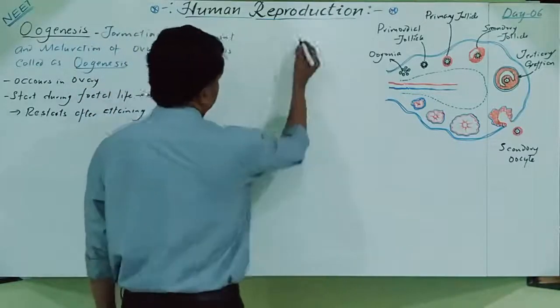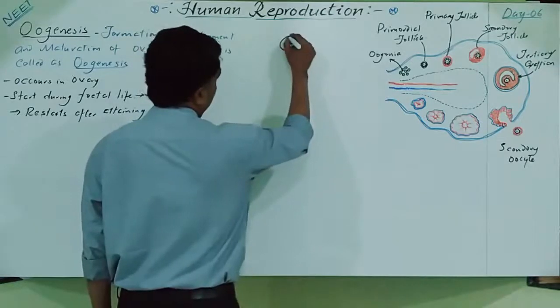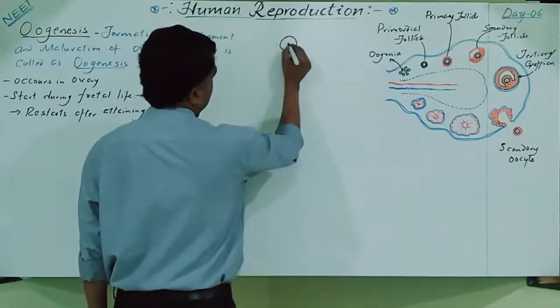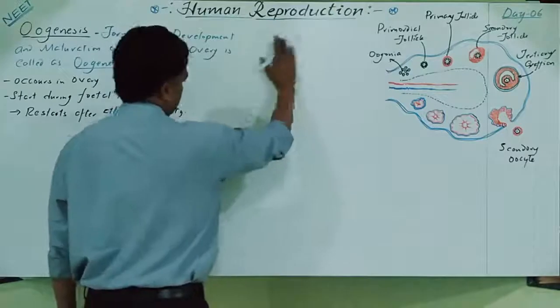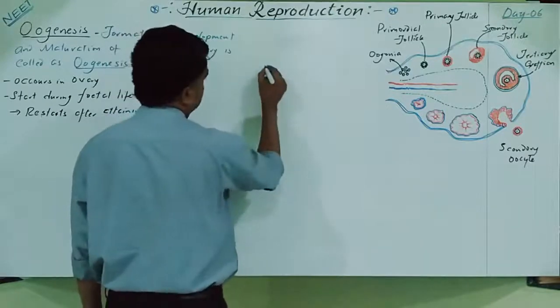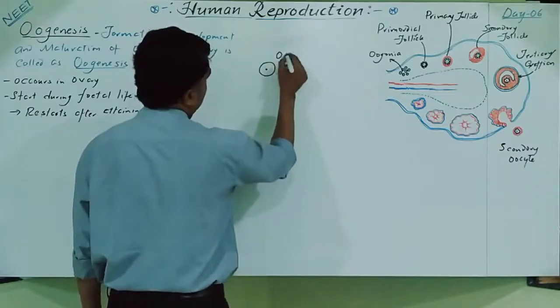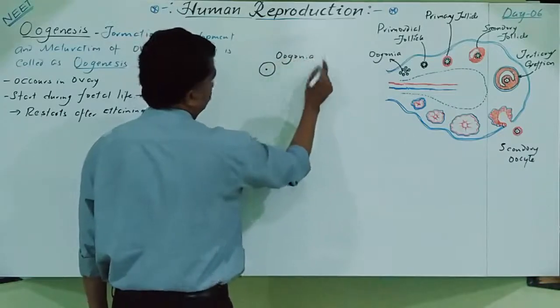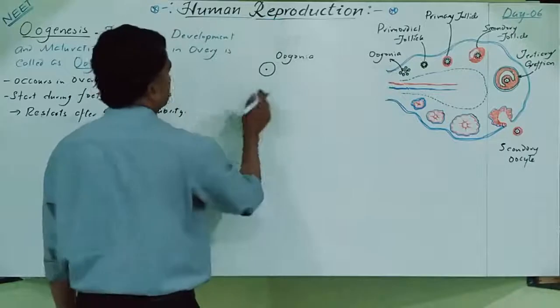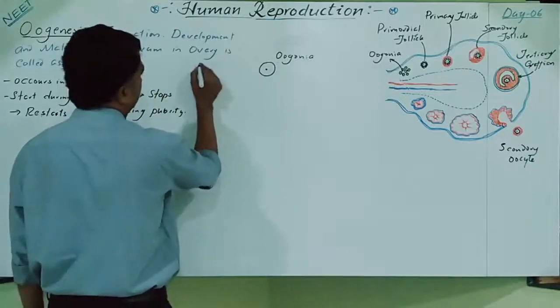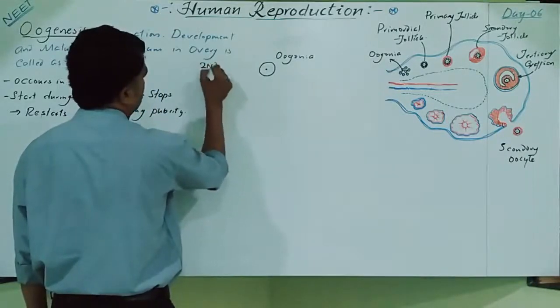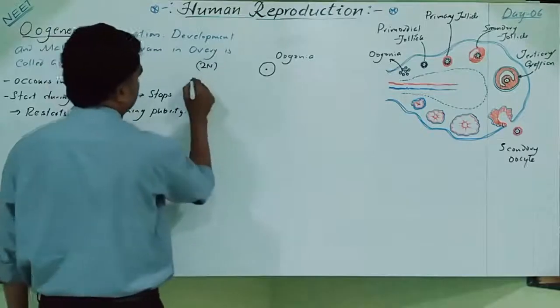These are the oogonia cells. This is a little bit smaller only. These are the oogonia. These are diploid ones. So it starts at the fetal life.